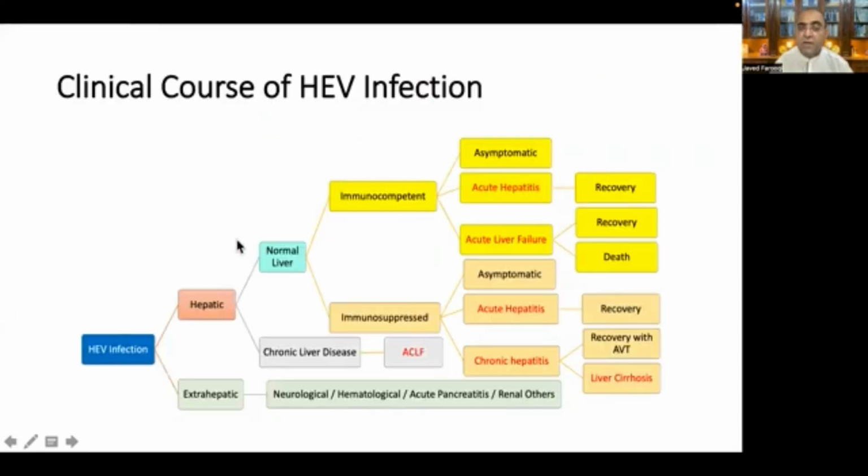Till now, we have discussed acute hepatitis E cases in immunocompetent persons with normal liver, as well as acute liver failure in immunocompetent patients with normal liver. Then we discussed acute hepatitis cases in immunosuppressed patients with normal liver, and then chronic hepatitis leading to liver cirrhosis in immunosuppressed patients with normal liver.